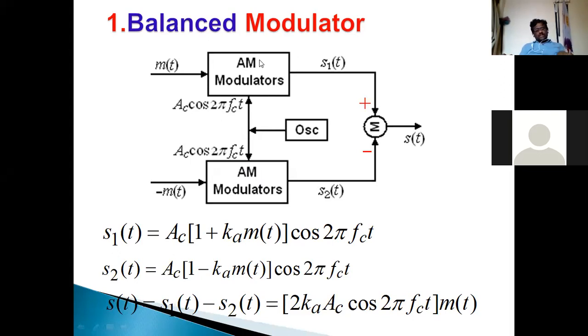We need to arrange the AM modulators in this identical position, that is the balanced position, so that due to the arrangement of the two AM modulators in identical position, the carrier is suppressed.